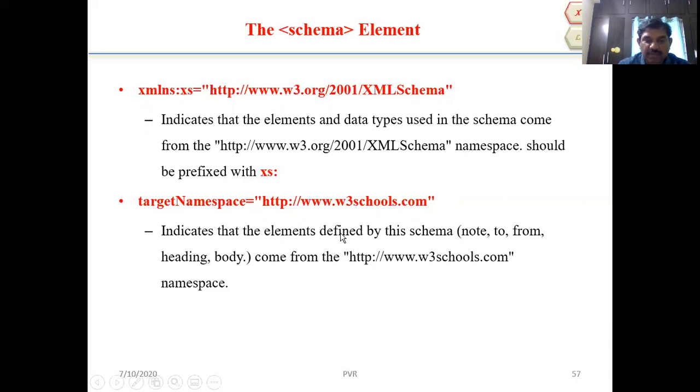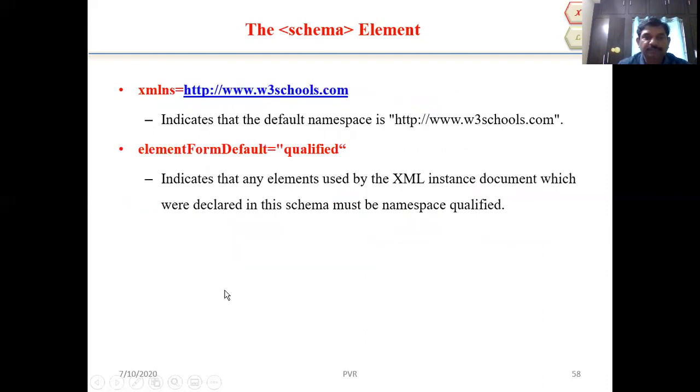This indicates the elements defined by this schema: note, to, from, head, body come from the http://www.w3schools.com namespace. xmlns equal to http://www.w3schools.com indicates that the default namespace is http://www.w3schools.com. elementFormDefault equal to "qualified".